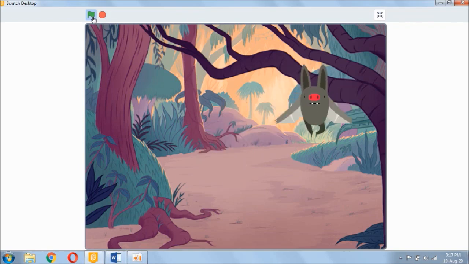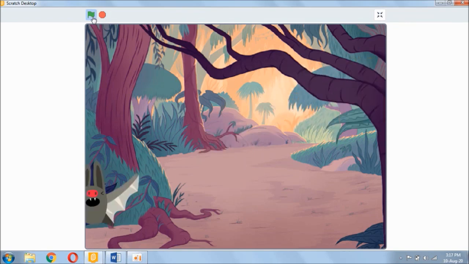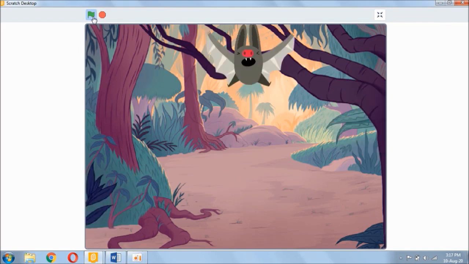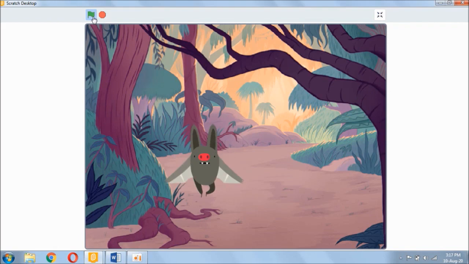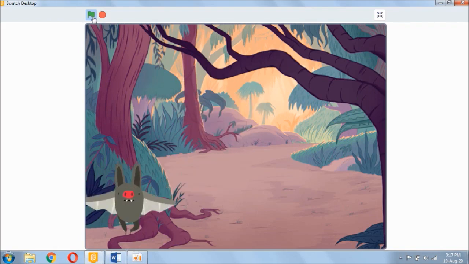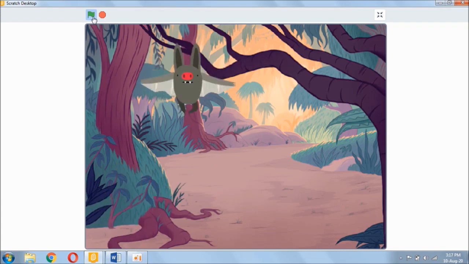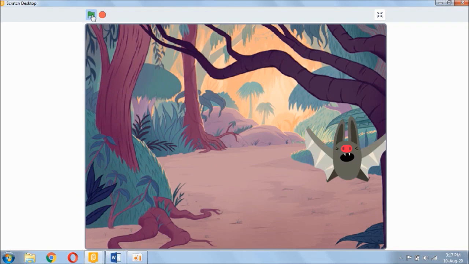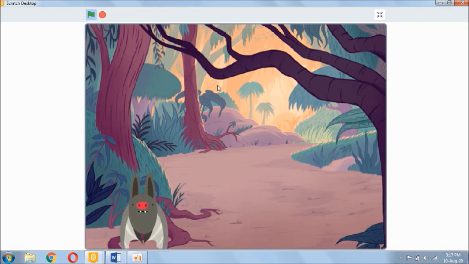So this is a project of a bat swinging its wings and moving to a random position. The bat flies forever to a random position. As you can see, the bat continuously swings its wings, then goes to a random position intermittently. So this is the project we are going to create today.